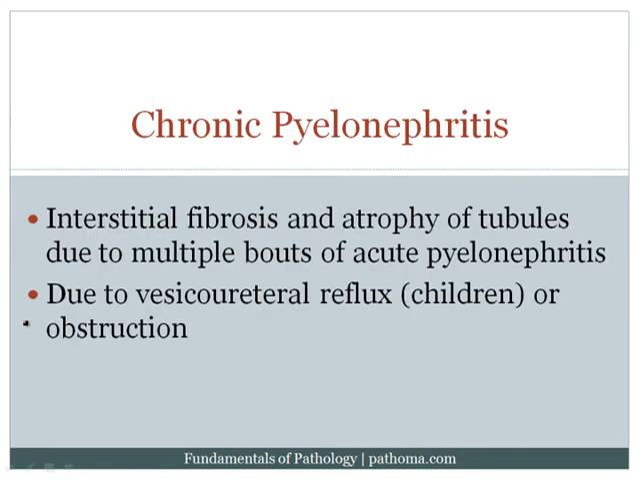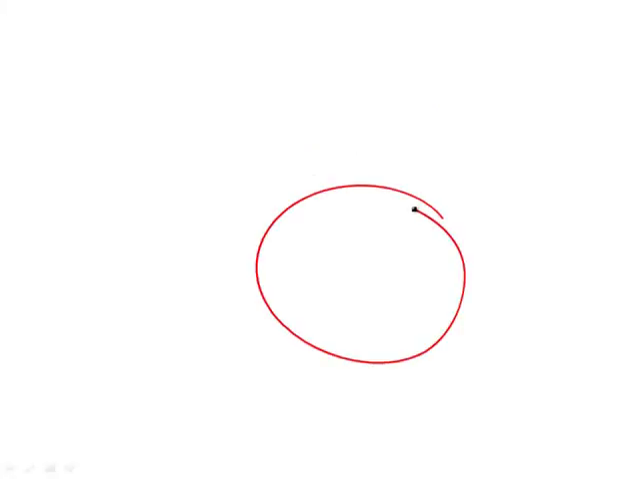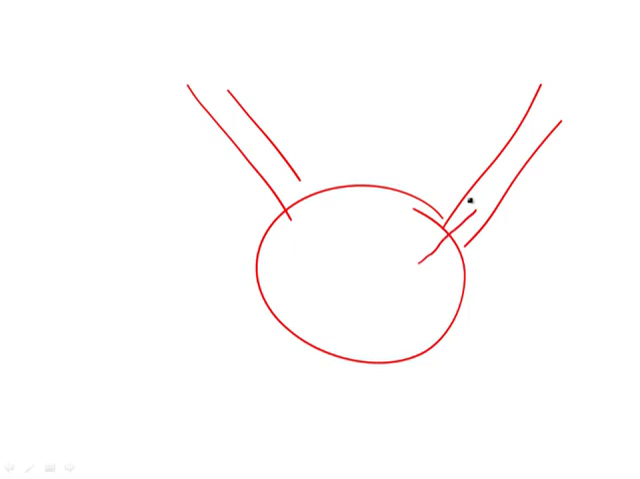Chronic pyelonephritis is when you get interstitial fibrosis and atrophy of the tubules due to multiple bouts of acute pyelonephritis. Now, it's classically seen in a child that has vesicoureteral reflux, or VUR, or it can also be seen with obstruction. Let's just talk about VUR for a moment. Here's the bladder, and recall that the ureters, of course, plug into the bladder, and they plug in at a very particular angle. This angle helps to prevent the reflux of urine back up into the ureter.